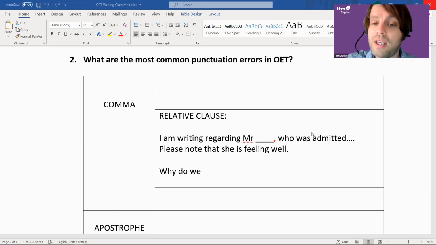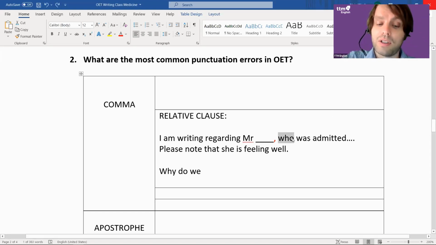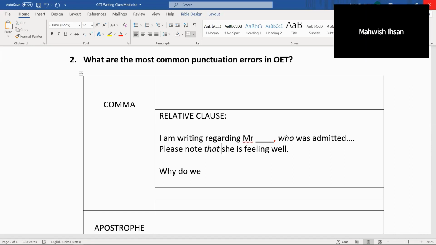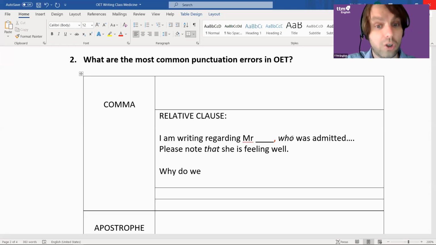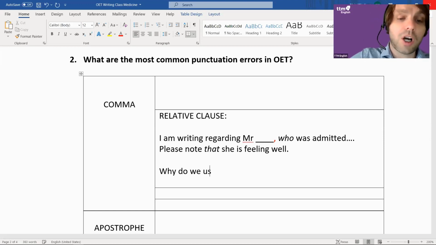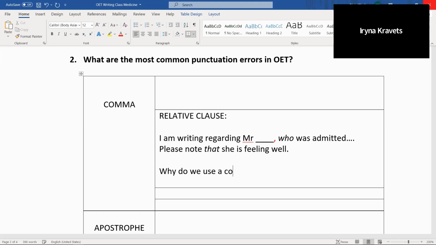We always use these types of words in relative clauses, don't we? They're called relative pronouns. Can you give me examples of them? Who, that, whom, which. Whom is one, actually. That, okay. These are relative clauses. So why do we use a comma?